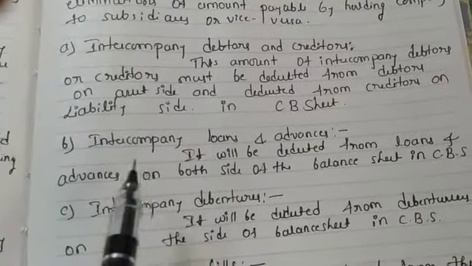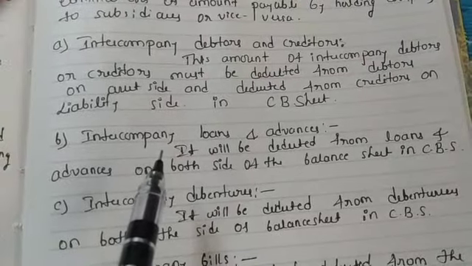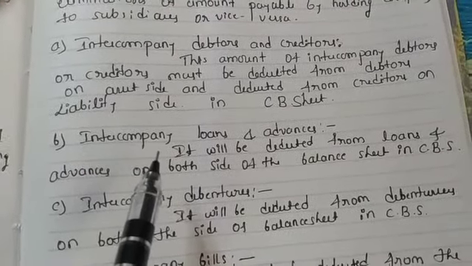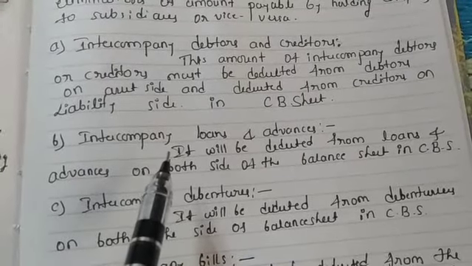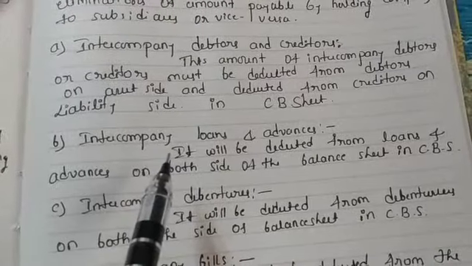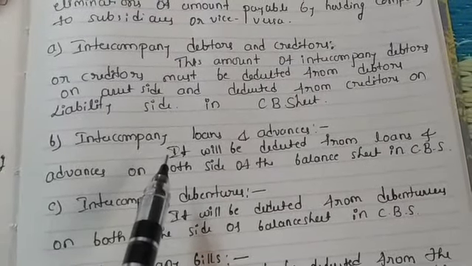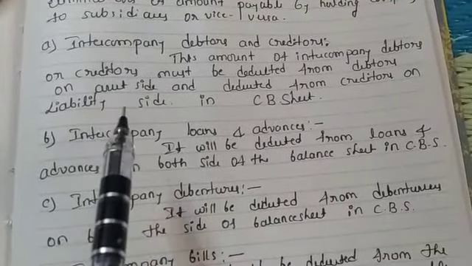It means the amount due by the holding company to the subsidiary company or vice versa, whatever the due amount is on the date of preparation of the consolidated balance sheet, from credit sales and credit purchases.